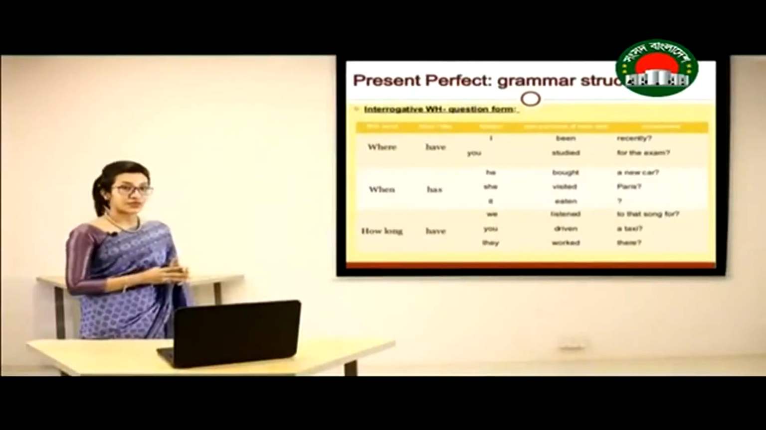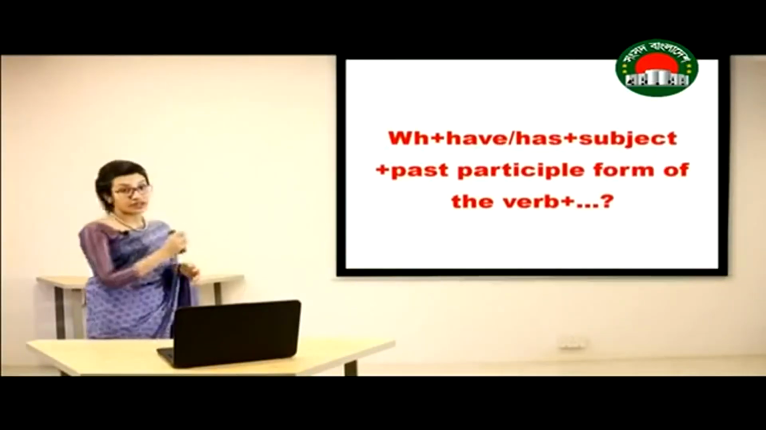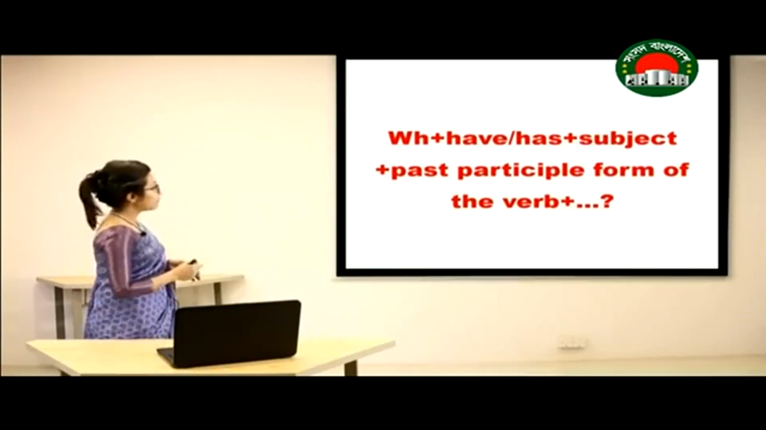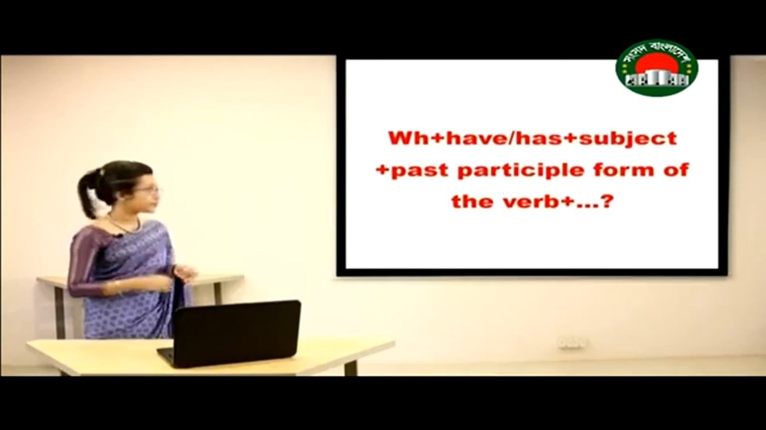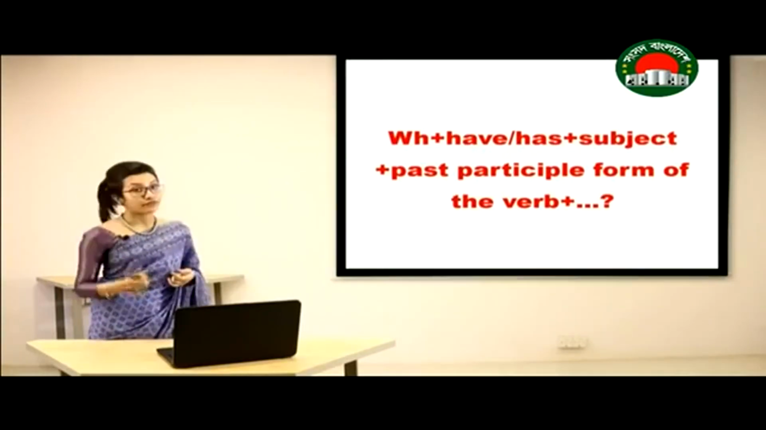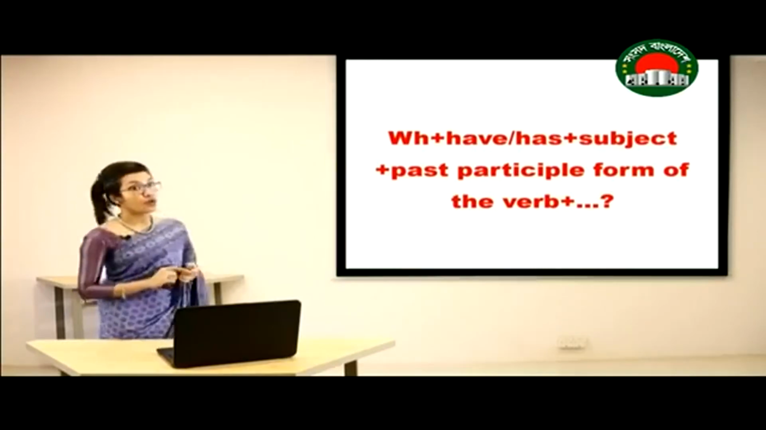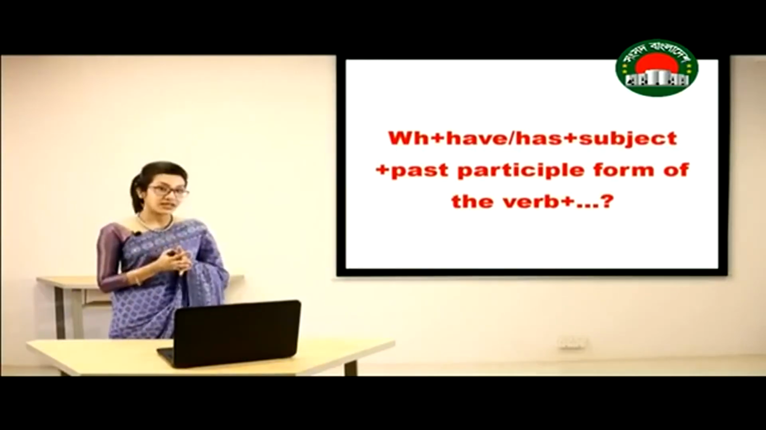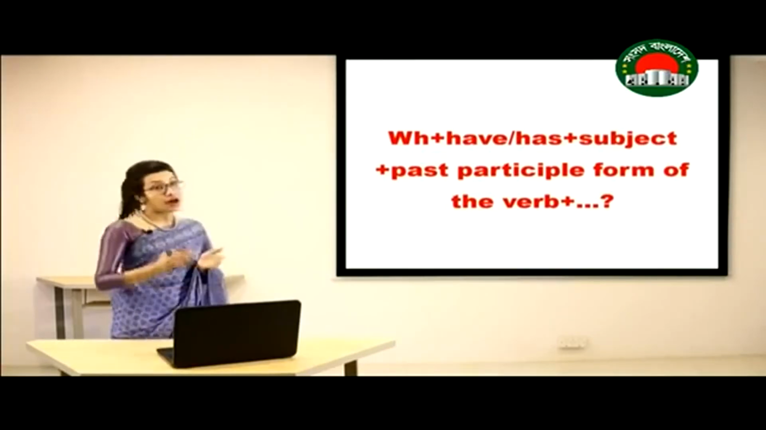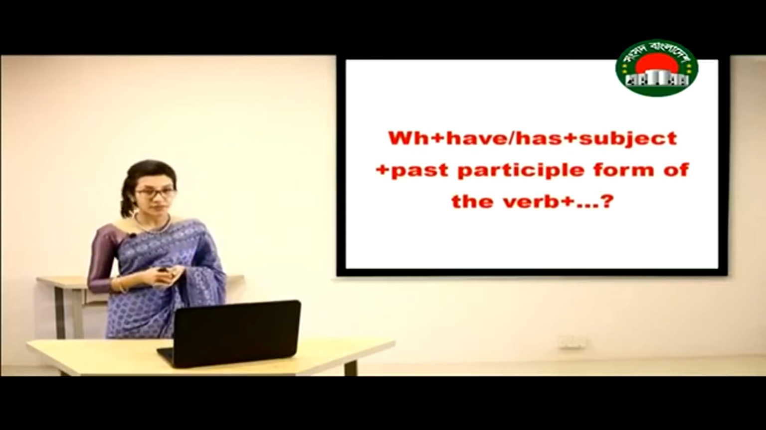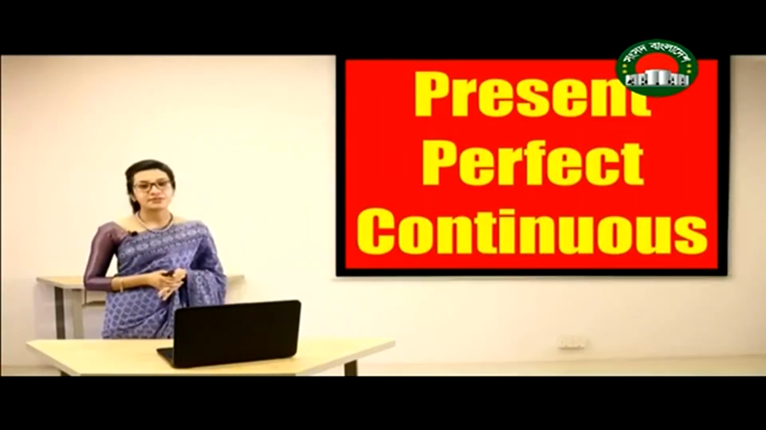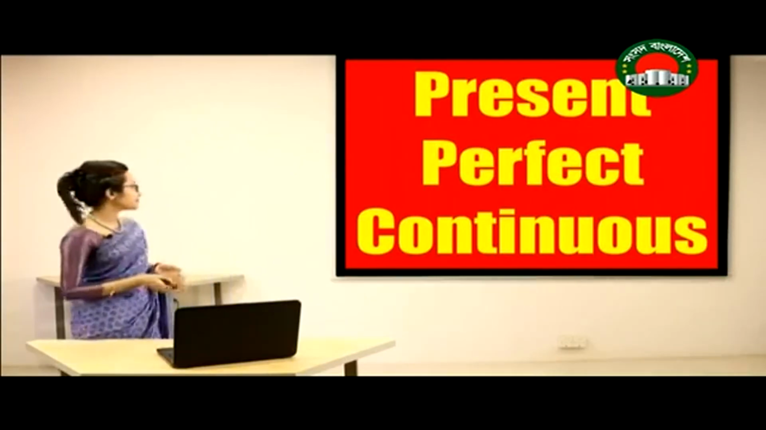In both these cases, we can see that where and when, the WH word, has been put at the beginning. Then we have used have or has, then the subject, and then the past participle form of the main verb. And in all these cases, if there is something, for example, object or complement, we are going to put that after the past participle form of the verb. And yes, do not forget to use the question mark. Now let's have a look at present perfect continuous tense.